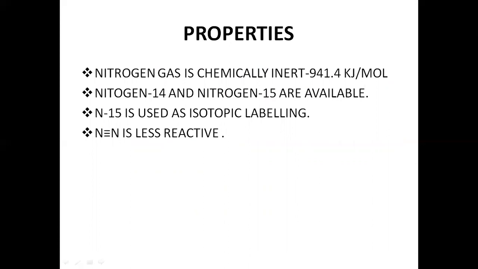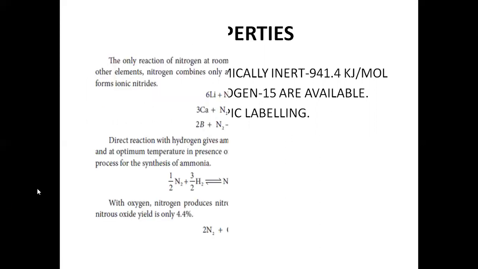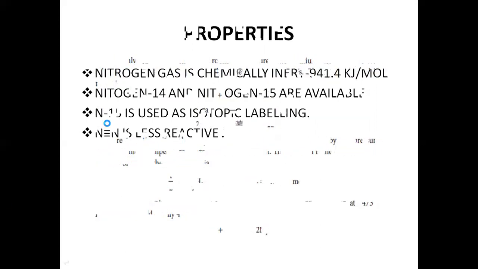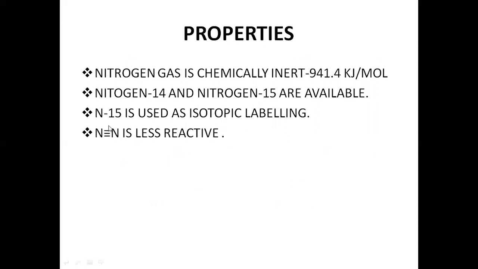Again, nitrogen is less reactive. Why is it less reactive? In N triple bond N, three bonds are there: one sigma bond and two pi bonds. If we need to break the bond, we need to spend this much energy. This much energy is not available in the atmosphere, so it does not easily react with other compounds. It is less reactive, so we call it chemically inert.